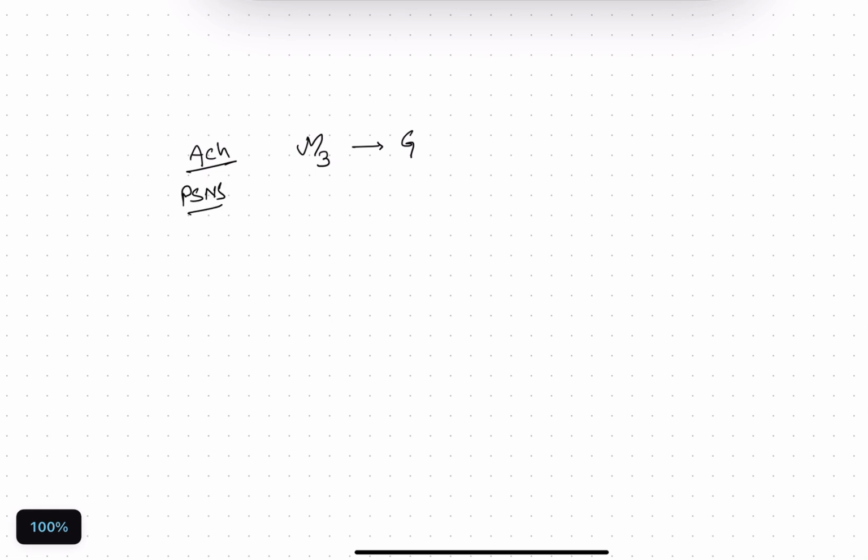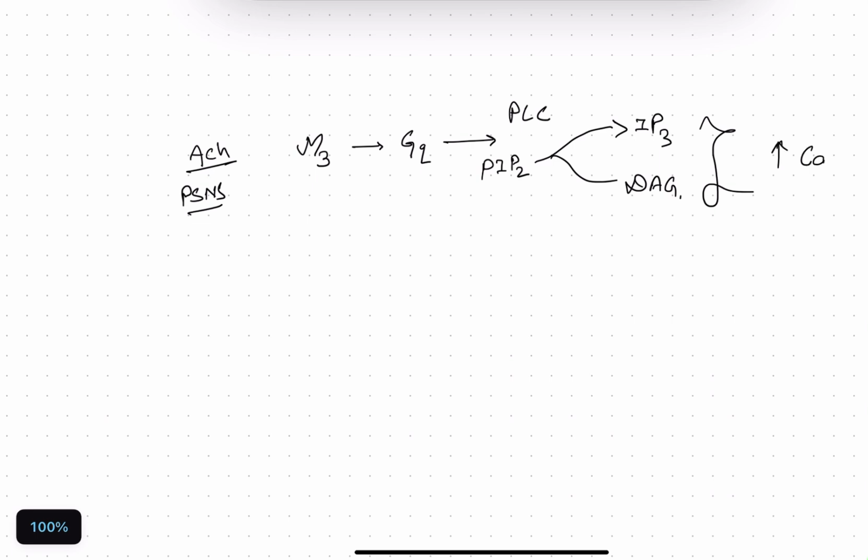So the downstream signaling is going to be Gq, activating phospholipase C, which degrades PIP2 to inositol triphosphate and diacylglycerol, and it does that bringing intracellular calcium up, right? So M3 also does this.